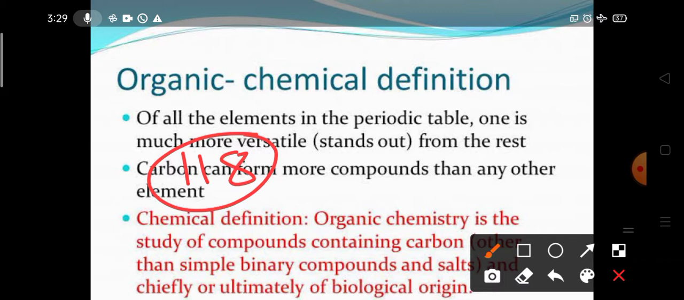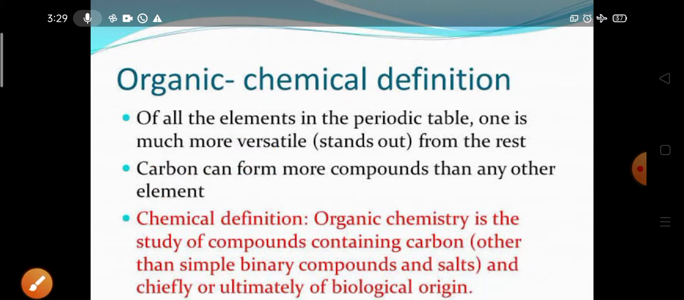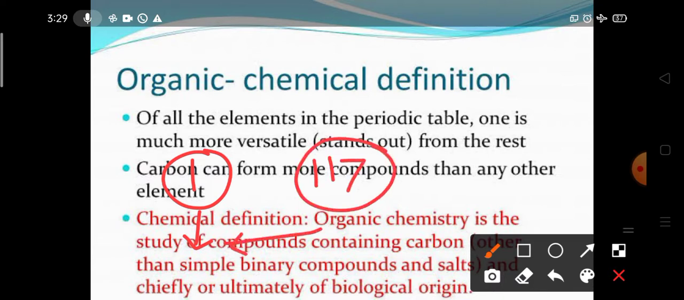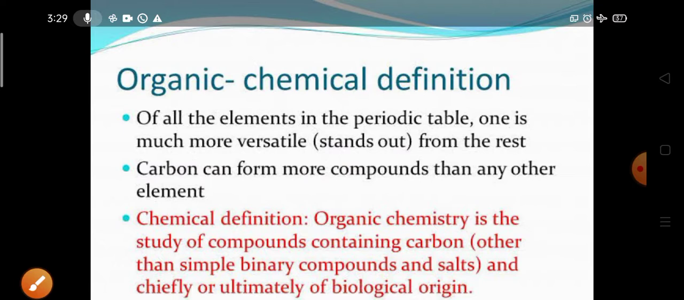Okay, and among them, carbon is very versatile. Versatile means it can do anything. It can be present in most of the compounds. It can form multiple bonds and all these things. Therefore carbon forms more than 3 million compounds. What I am trying to tell is, carbon alone can produce more than 3 million compounds, and the rest of the 117 elements cannot prepare 3 million compounds. Means carbon alone can do that.